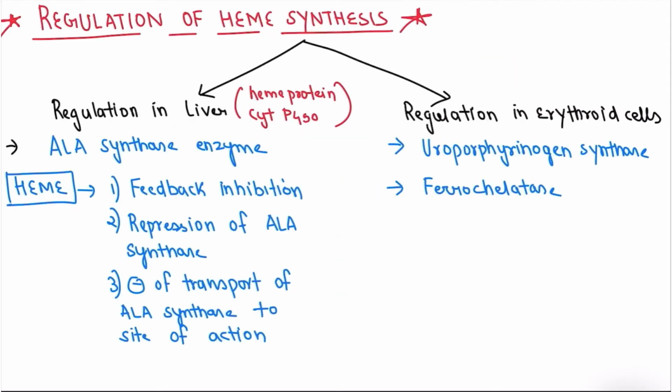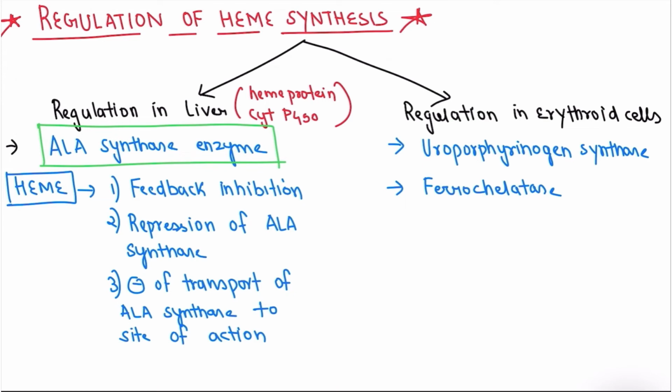Now coming to the regulation of heme synthesis. As we know that the heme synthesis takes place in two sites. First one is liver and second one is erythroid cells. In liver, we have to remember only one enzyme, that is ALA synthase enzyme.